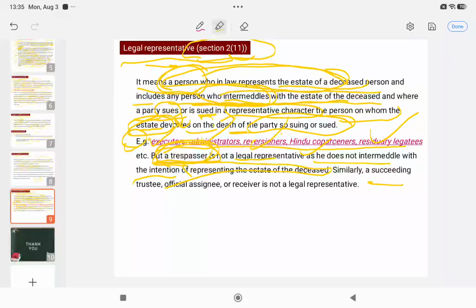Similarly, a succeeding trustee, official assignee, or a receiver are also not the legal representatives of the person who has died, because these are not representing the estate of the deceased. Who? The trespasser, succeeding trustee, official assignee, and the receiver. Who are the persons who intermeddle with the estate of the deceased? Hindu co-partners, residuary legatees, reversioners, administrators, and executors.